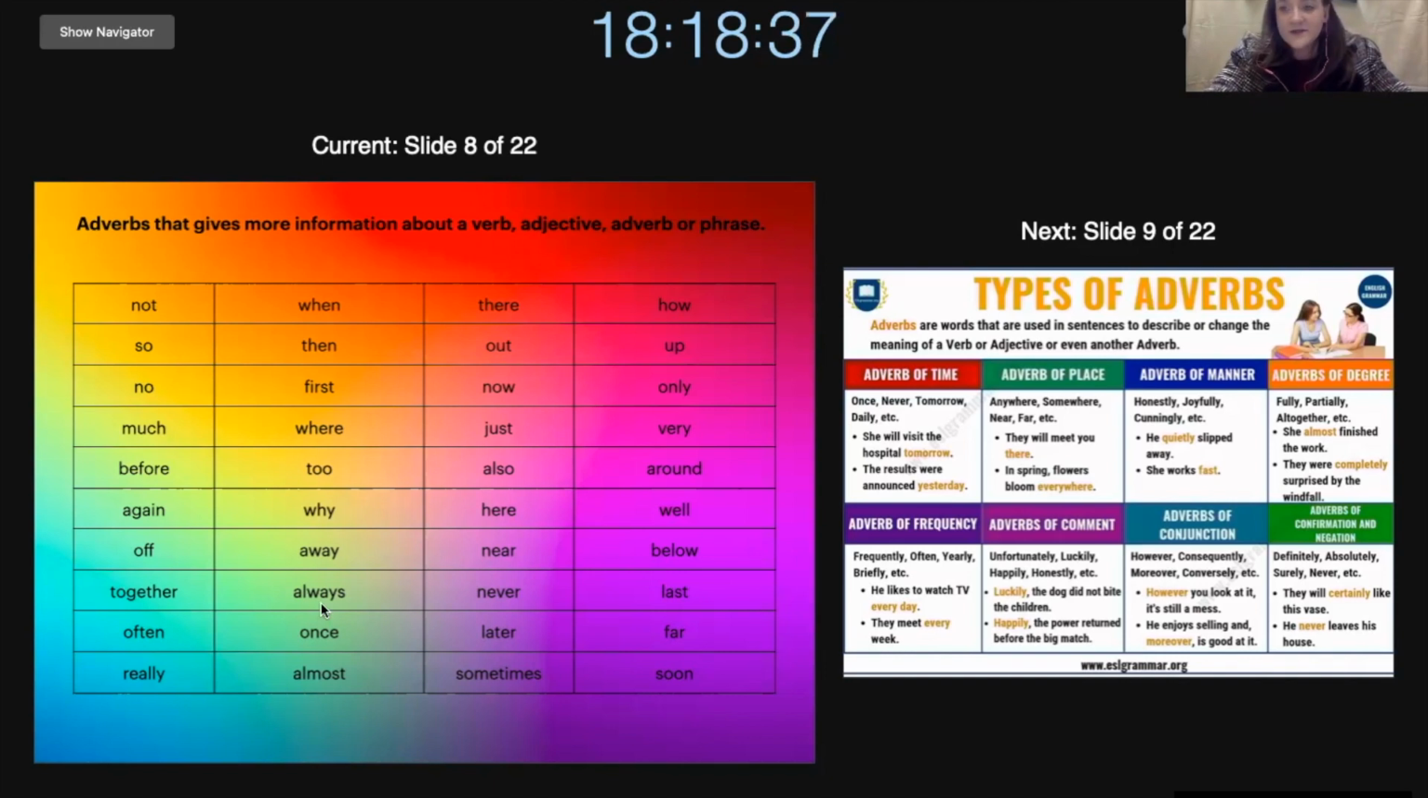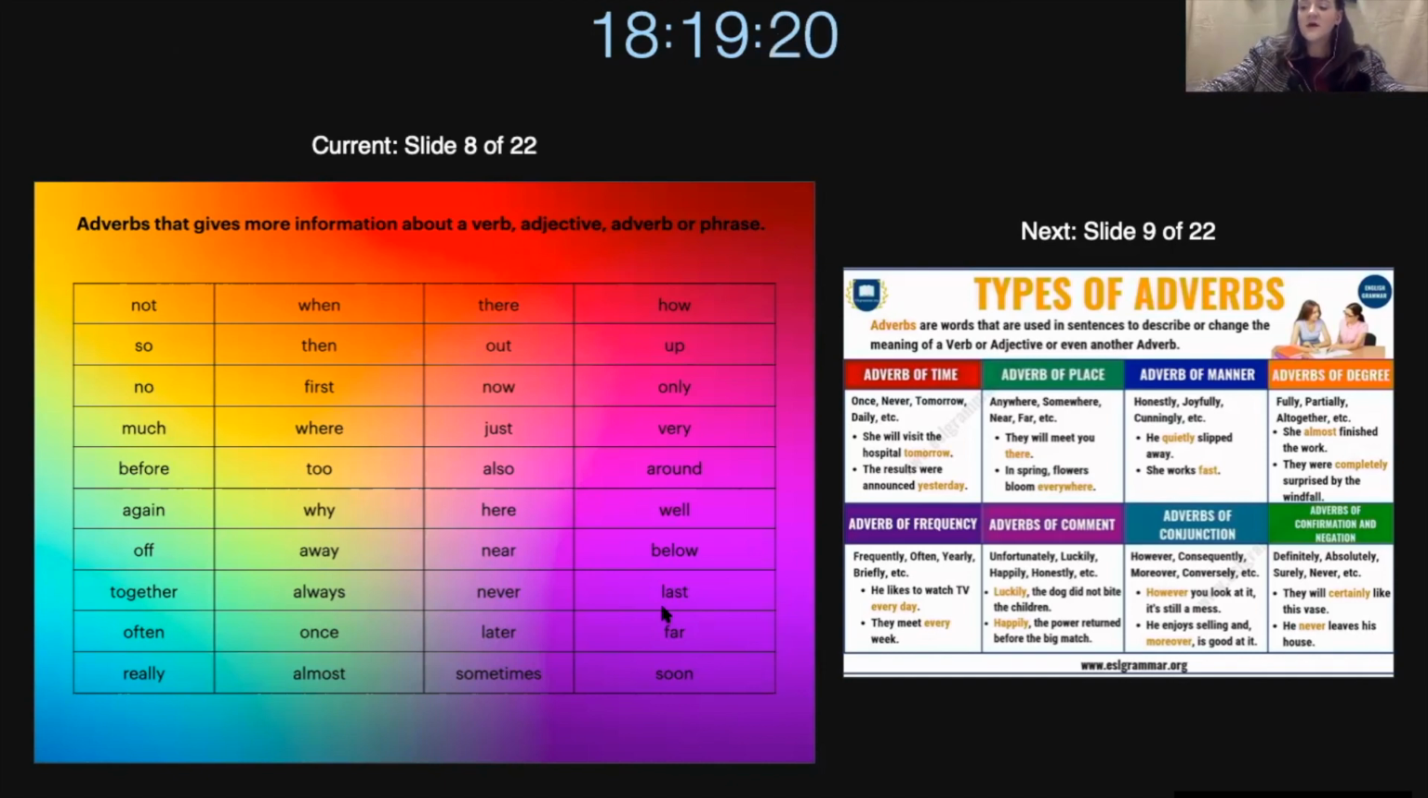Then we have always. So always refers to a frequency of something that happens regularly or daily. So the sun is always coming up in the morning and going down at night. Then we also have never. And never shows a frequency of something that has never happened before. It has not. So I can say, I have never been to the beach, or I have never seen snow.